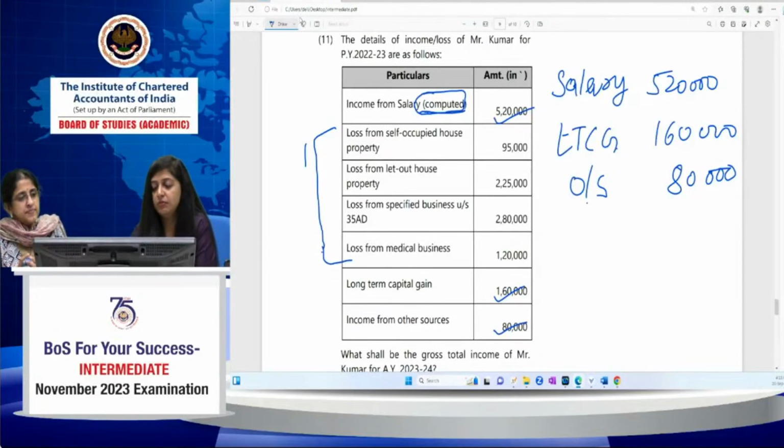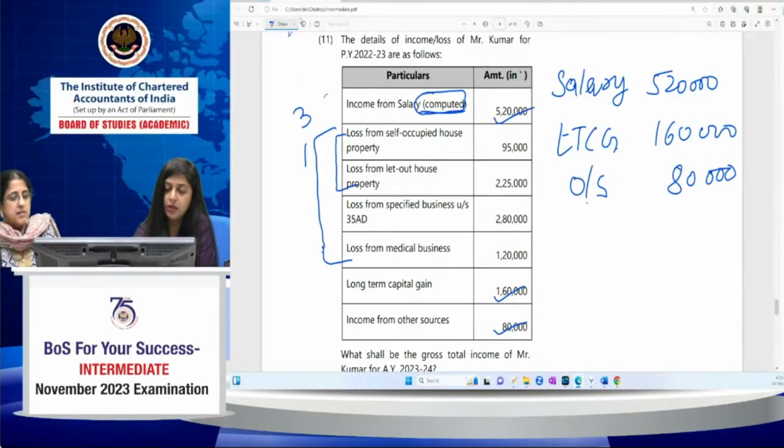As ma'am has already told, in respect of self-occupied house property, the maximum loss which you can get is only 2 lakh. But in case of let out house property, there is no restriction. You can get loss even more than 2 lakh. So the total loss under the house property is 3,20,000 in this case.